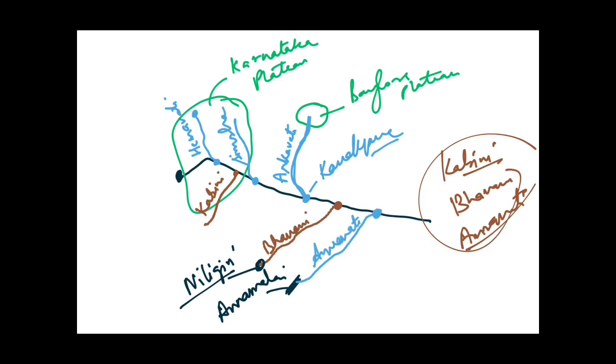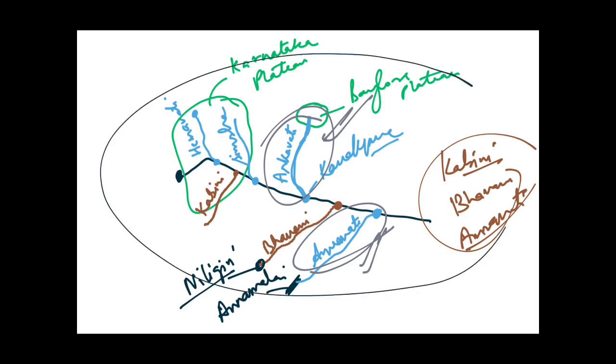One more thing, you must keep it in mind that this is Arkavati and this is Amravati. Don't confuse between both of them, because Arkavati is a left bank tributary and Amravati is a right bank tributary. So this all is about Kaveri river, which is also the most important river of peninsular India after Godavari and Krishna. So you must keep this in mind.